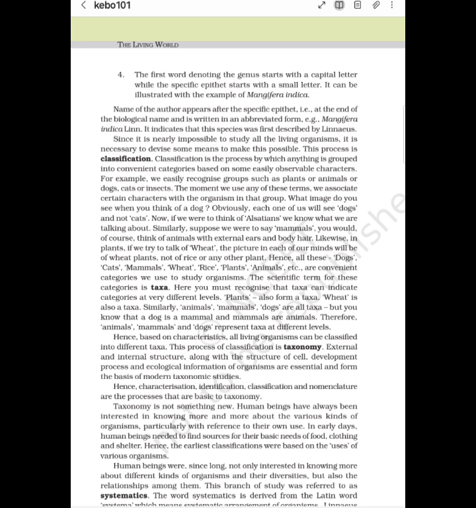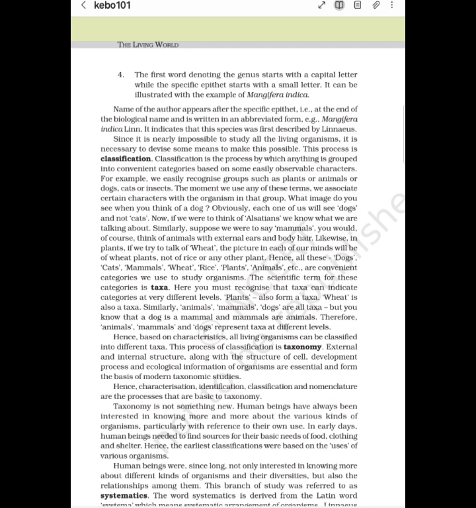Since it is nearly impossible to study all the living organisms, it is necessary to devise some means to make this possible. The process is classification. Classification is the process by which anything is grouped into convenient categories based on some easily observable characters.